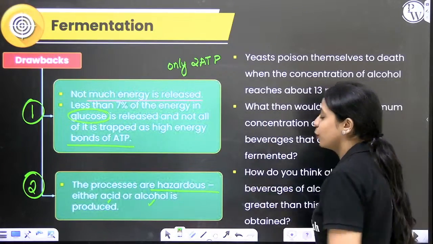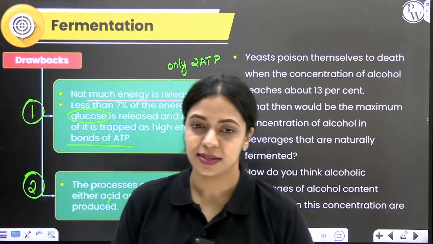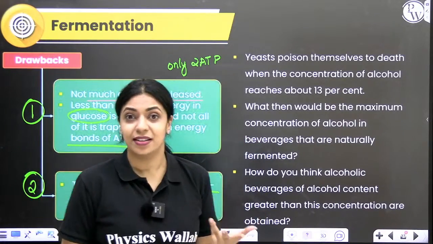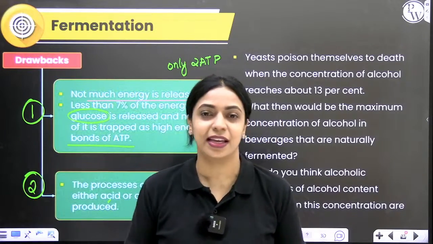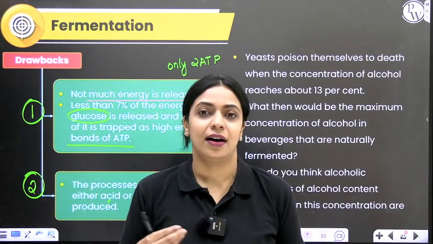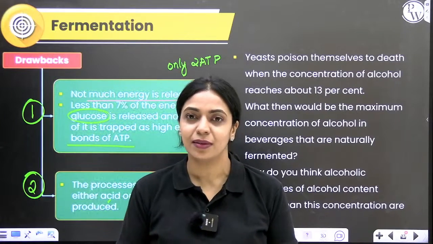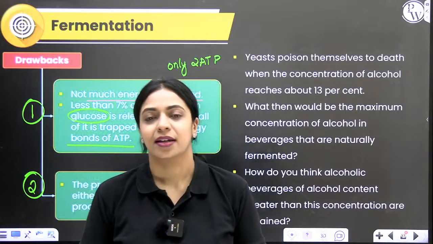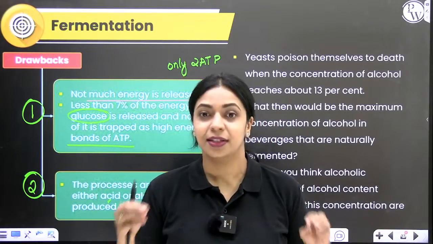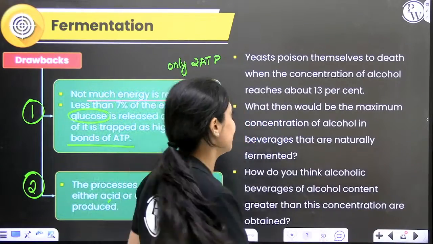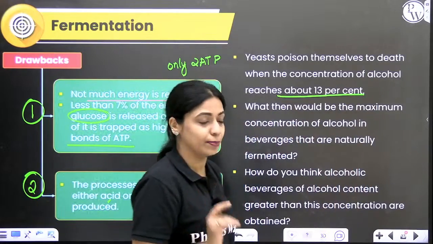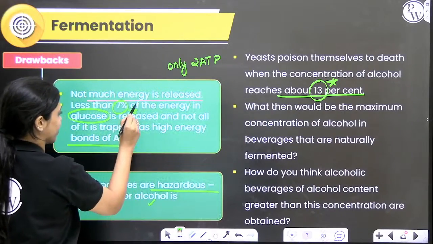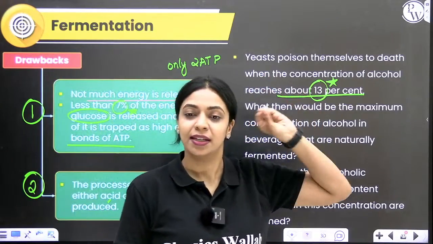So there are a couple of questions asked in NCERT for which you should know the answers. First question: in large fermenters they grow yeast and give it some nutrient medium, some sort of broth, and they grow the yeast in that in order to produce alcohol, right? Whenever the alcohol concentration in the medium reaches about 13%, this is an important number for you to remember. When it's about 13%, the yeast will die.